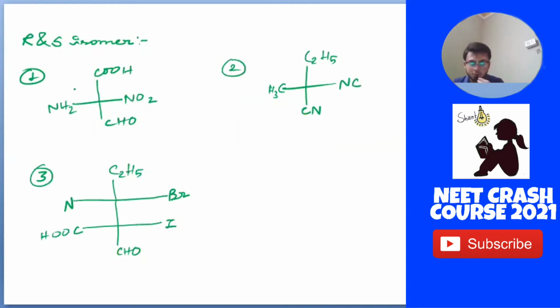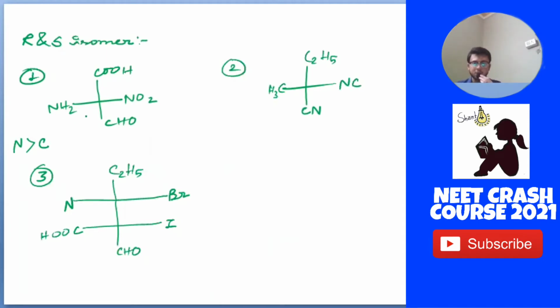Now we are going to learn how to conclude whether it is an R isomer or an S isomer. We have to conclude it on the basis of electronegativity. As you can see, the electronegativity of nitrogen is greater than carbon, because this is a periodic property. There are two N's present. How are we going to decide which is which?